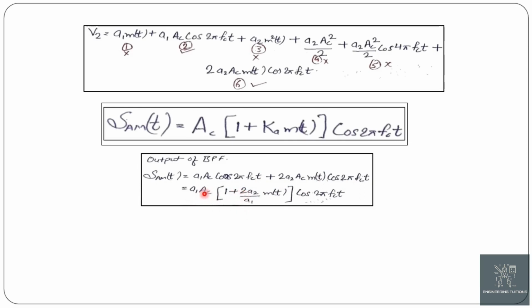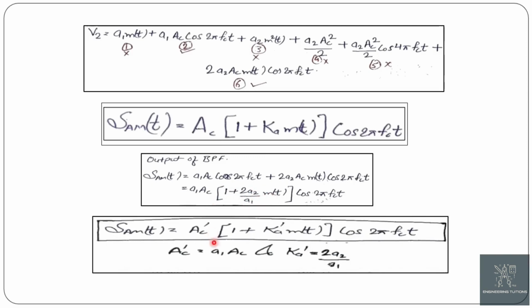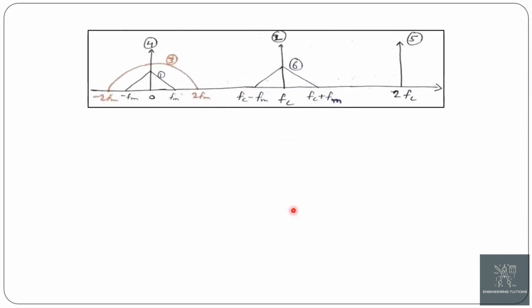Taking A1 Ac common from it, we get A1 Ac cos 2 pi fct into 1 plus twice of A2 upon A1 into m(t). Now replacing A1 Ac by Ac dash and twice of A2 upon A1 by Ka dash, we get the final expression as s_AM(t) is equal to Ac dash cos 2 pi fct into 1 plus Ka dash m(t).